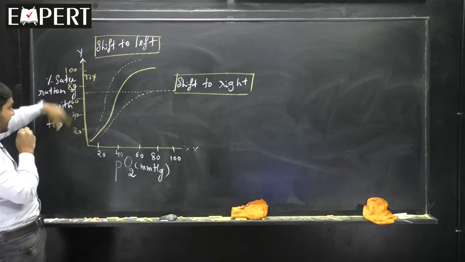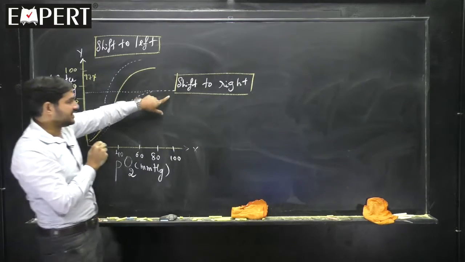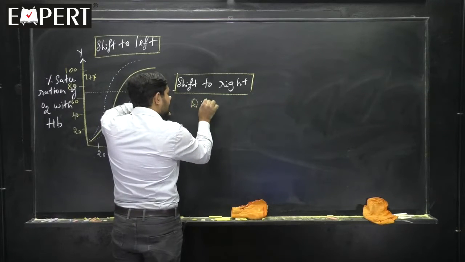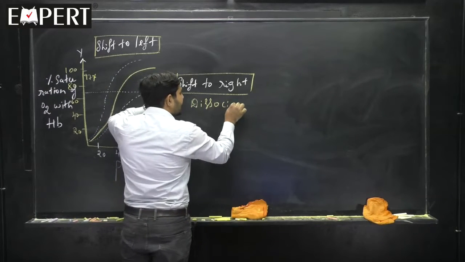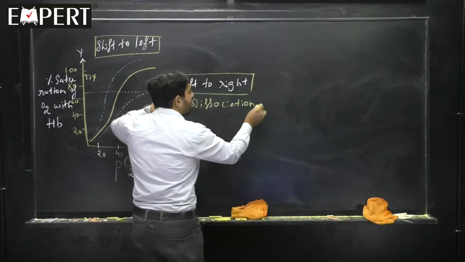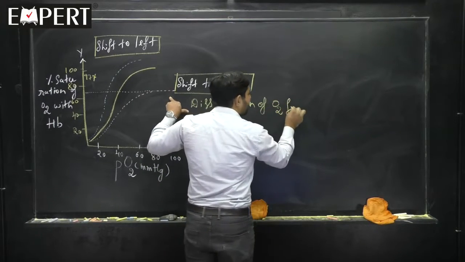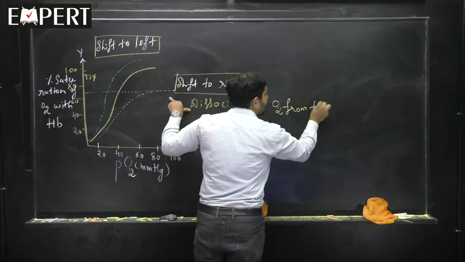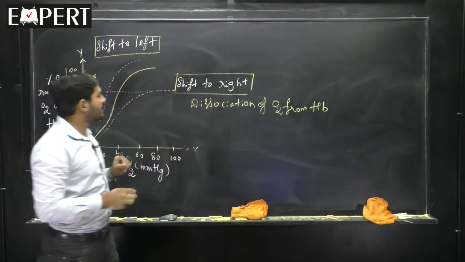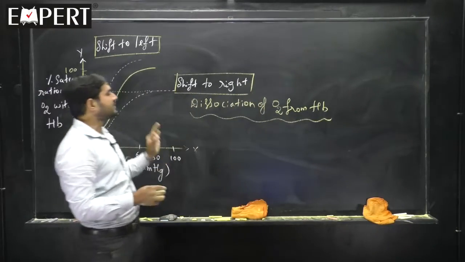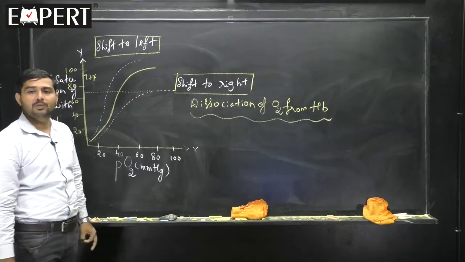saturation has decreased. That means shift to right is dissociation. It is a dissociation of oxygen from hemoglobin. The question comes, when does this occur? When does dissociation of oxygen from hemoglobin occur?